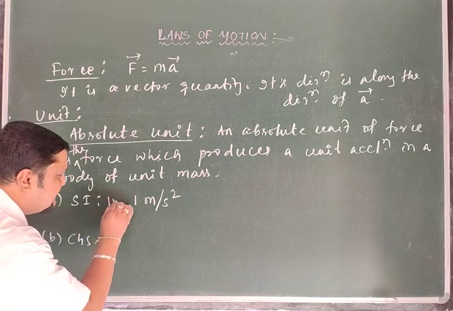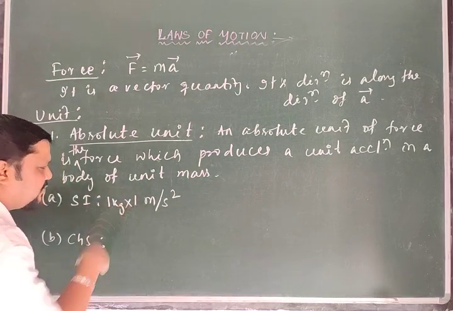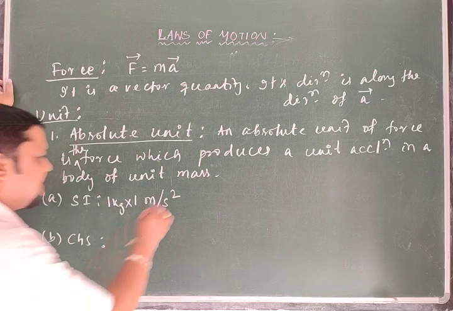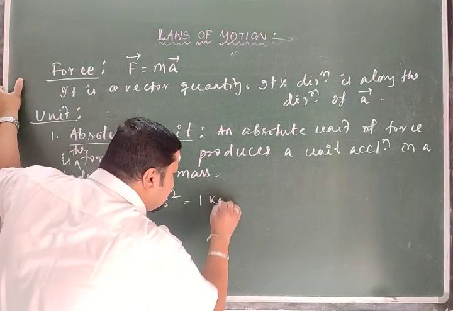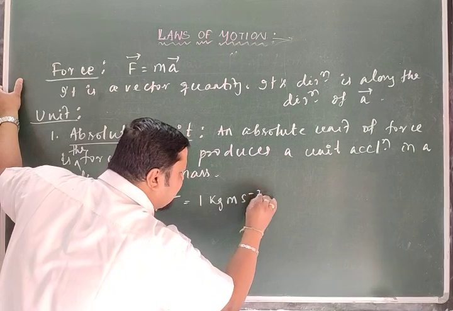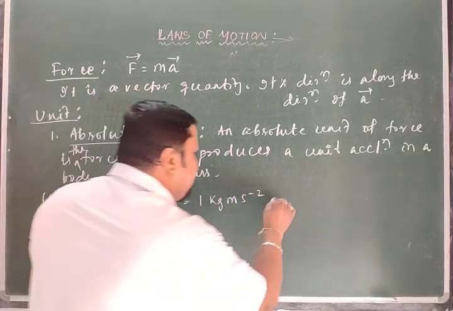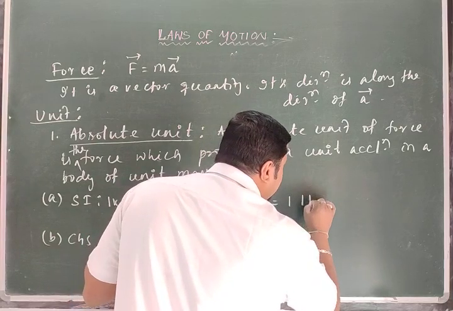in a body of unit mass. So 1 kg, because we are discussing in SI. So 1 kg into 1 meter per second square, that is equal to 1 kg meter second to the power minus 2. That is in SI, or simply you can write this as 1 Newton.